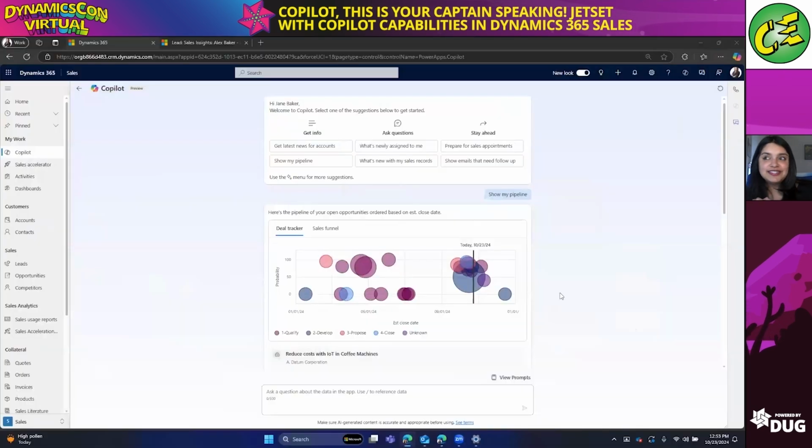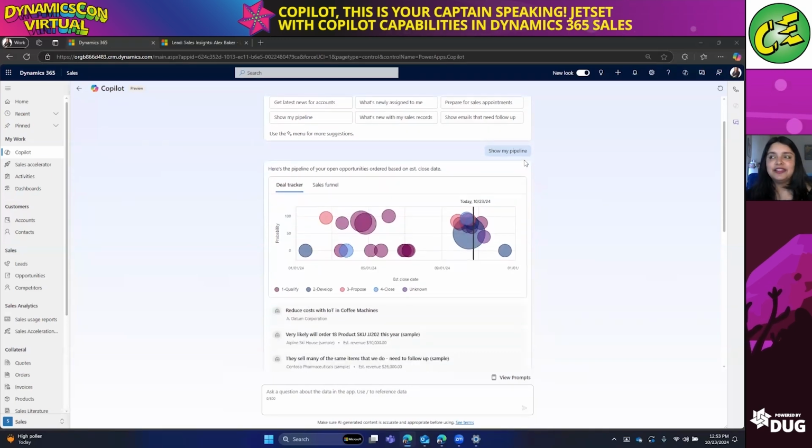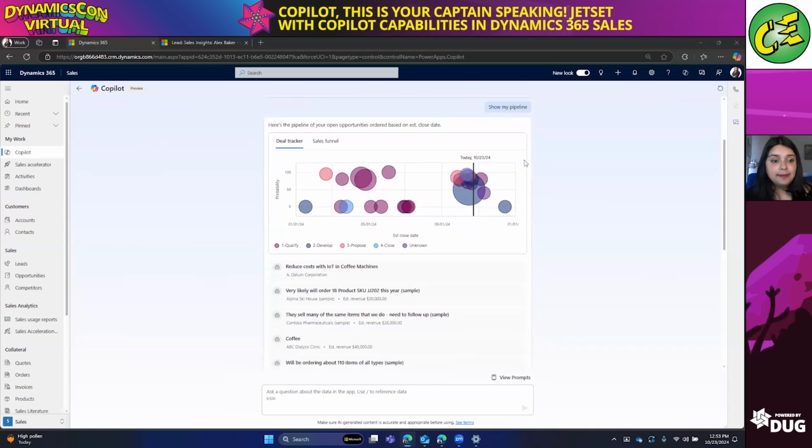So right now you can see we are currently in my demo environment. And this is the dashboard I was talking about earlier. At the top, we have a prompt guide that's showing me what I can ask questions on to get information, stay ahead. As you can see, I asked Copilot, hey, show me what my pipeline looks like. And what I love about this is I'm a very visual person. I like to see images to help me understand information.